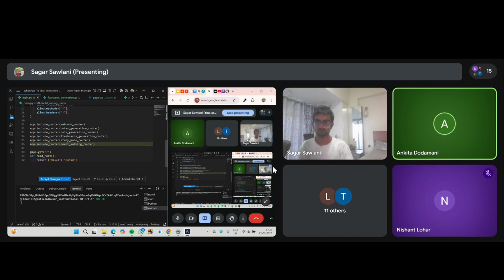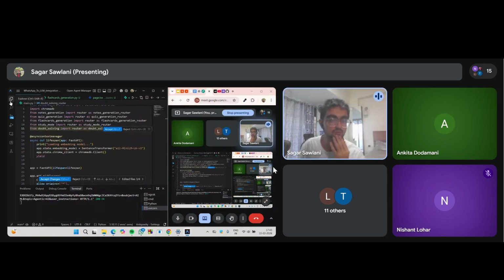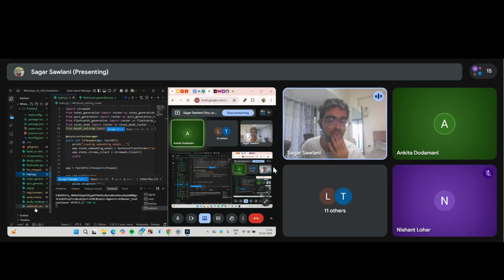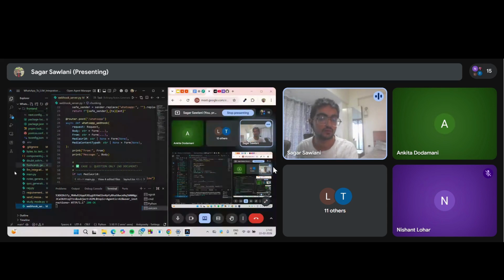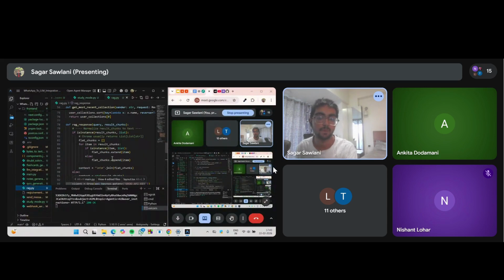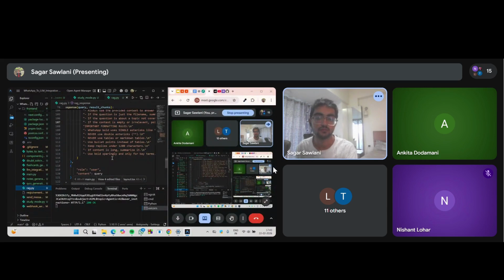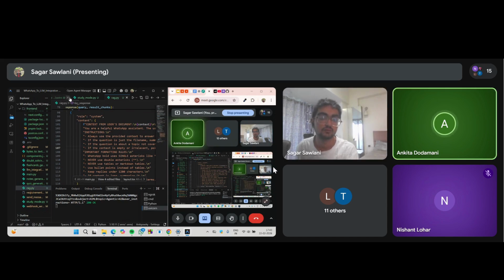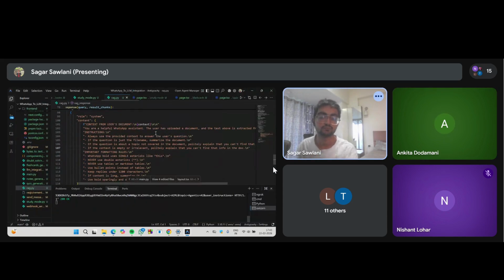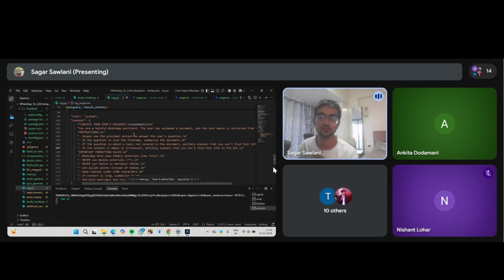Okay, got it. Now, can you show your system prompts? Okay, there are multiple system prompts. I'll show you one of them, the one I'm interested in. I will make it full screen. So this is the one for WhatsApp.